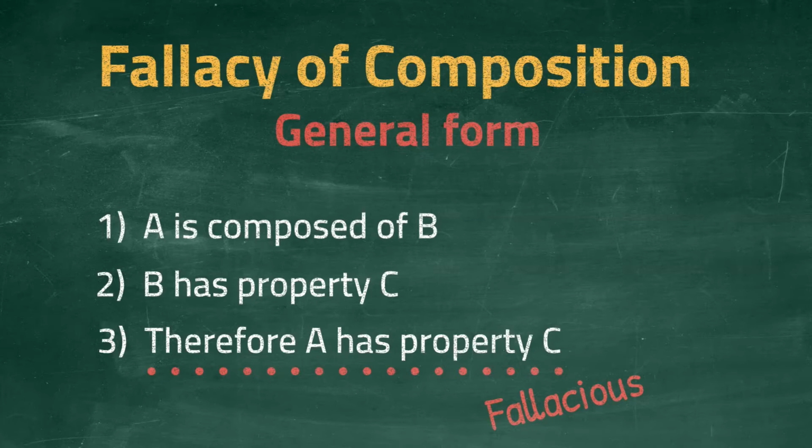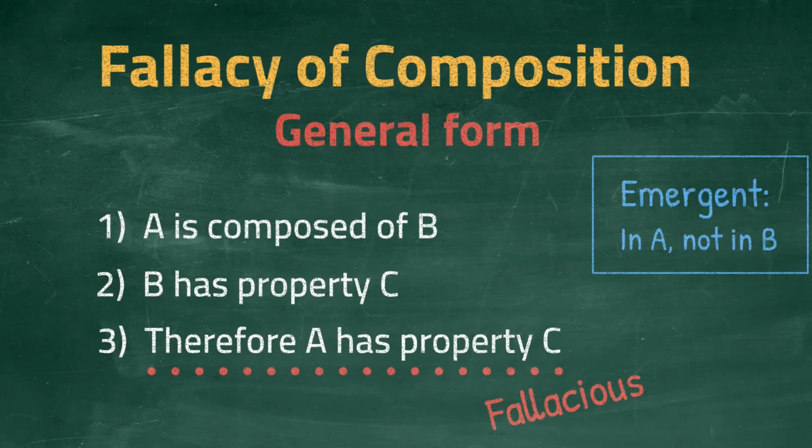For example, a sports team is greater than the individual skill of its players. Well, a property that exists in A, the whole object, but not in B, the composite parts, is called an emergent property. An emergent property would violate this kind of fallacious argument, and so works as a good counterexample.